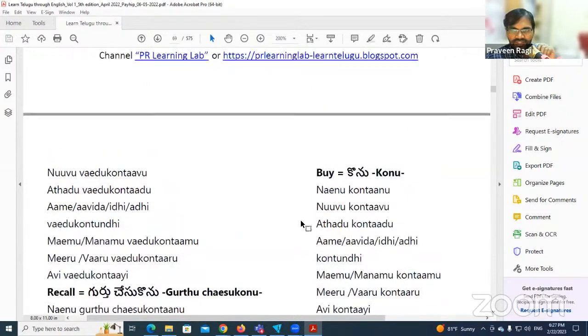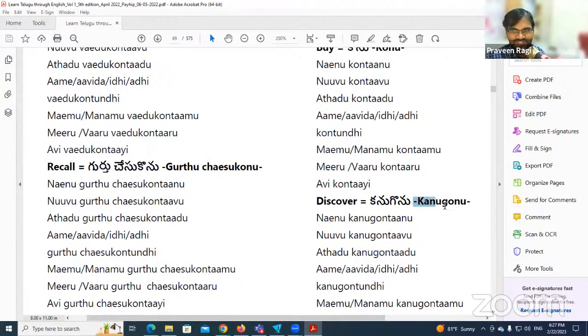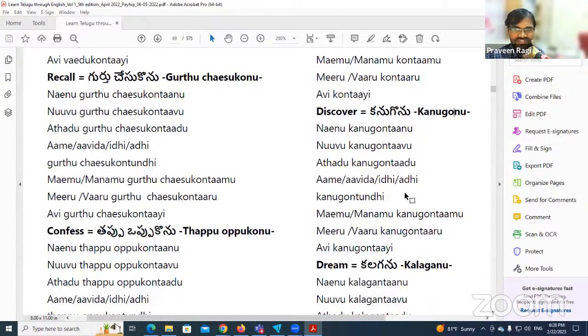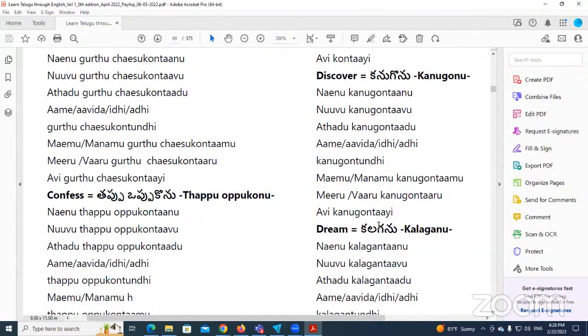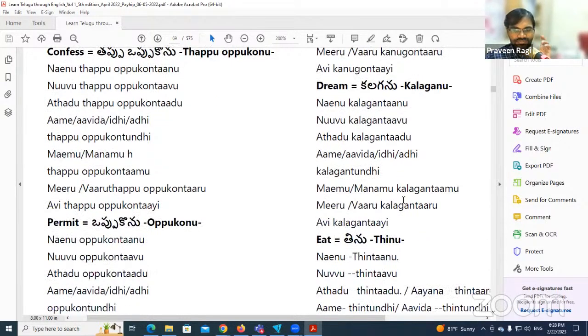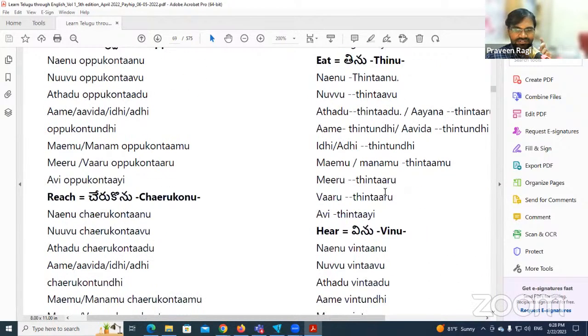Next, కొను, I think we already discussed. కనుగొనను, it's fine. Kanugonu, no, we don't say kanugonu. Here we follow same as explained in the previous table. Kanugonanu, konanu, kanugonanu, like that. Nanu ending will be there, not gonu. This is the same pattern. Next we have kalaganu becomes kalagananu, same pattern. Kalagananu, I don't dream.